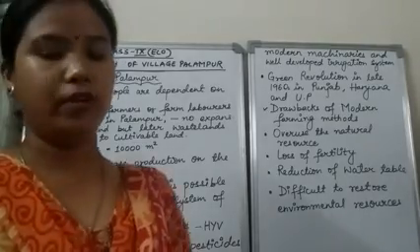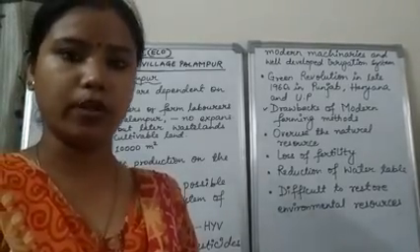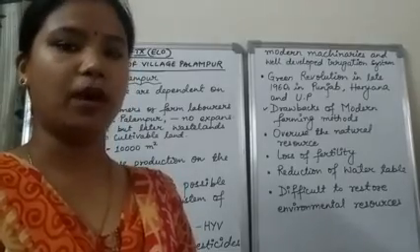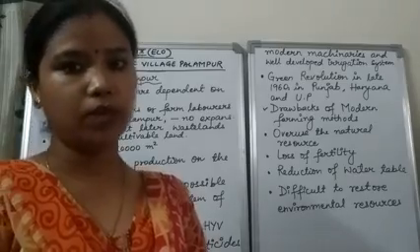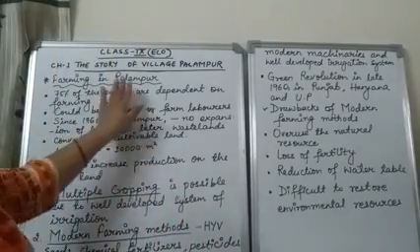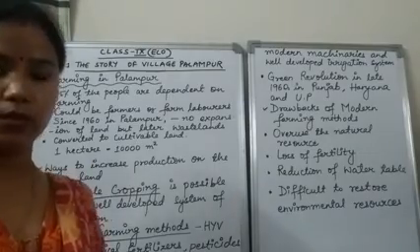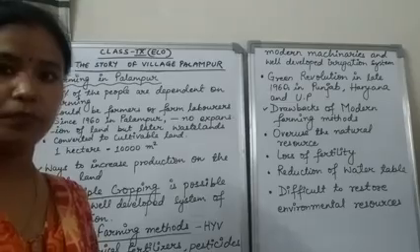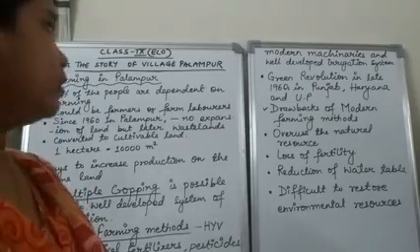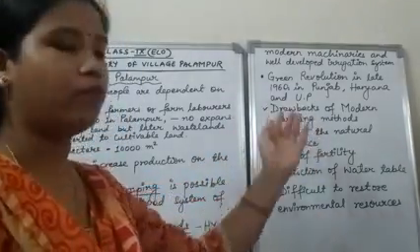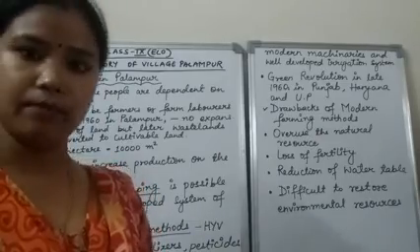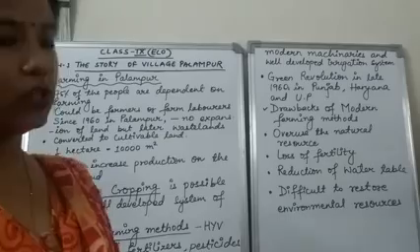Hello everyone. So today we are continuing with the class 9 economics chapter number 1, the village of Palampur. In this video we'll be mainly talking about the farming activities in the village Palampur, and then we'll be talking about what are the different ways through which we can increase the production in the same piece of land, and further we'll be talking about the drawbacks of the modern farming methods. So let's start with the topic.